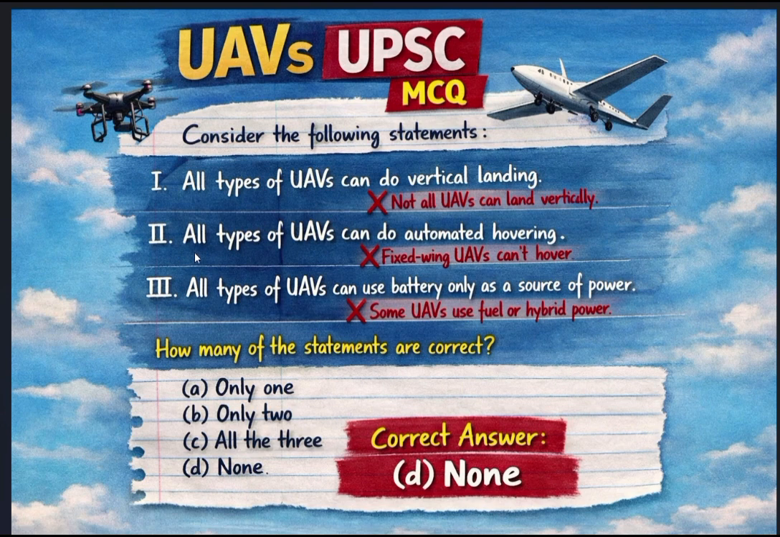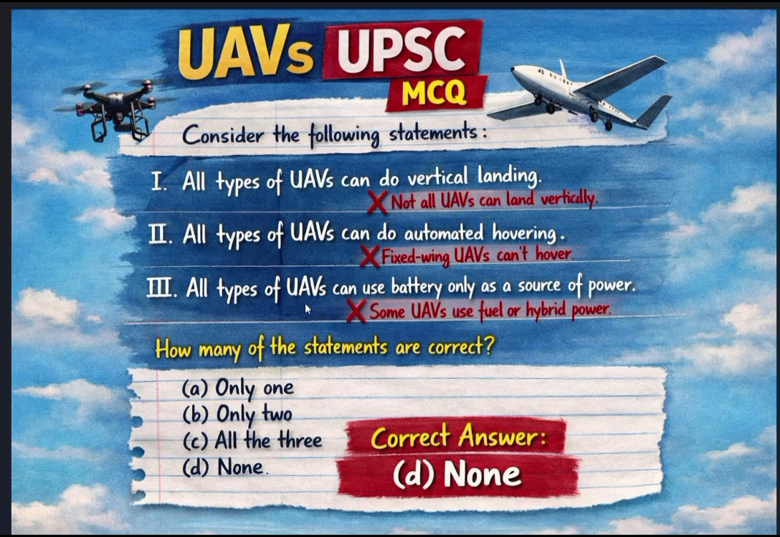See here, all types of unmanned aerial vehicle can do automated hovering. Automated hovering means they are floating. Not all types can do it automatically. They can operate through an onboard computer, not only a human operator. For some types it is right.